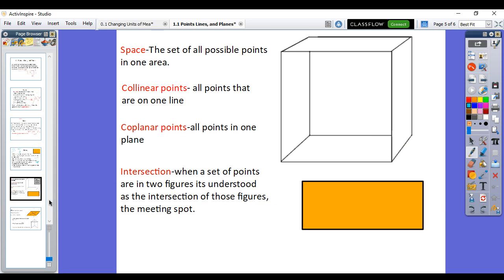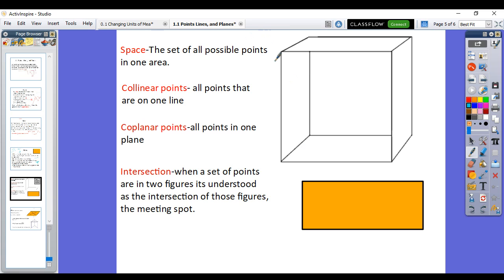So let's talk about space in general. Space is all possible points that can exist in one area. So in your room or in the classroom, this is a space. All things that can exist in this room. When you go into the hall, that's another space. And you can think of this as bigger and bigger. In your classroom, that's one space. In this school, it's another space. In this town, in this state, in this country, in this hemisphere, on this earth. And we can go to this solar system, this universe.